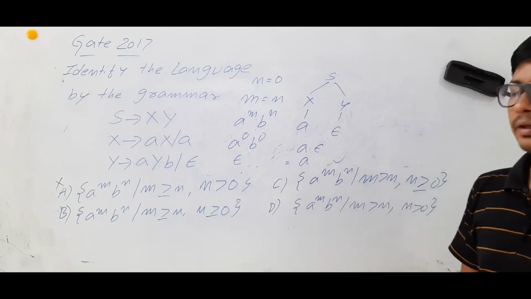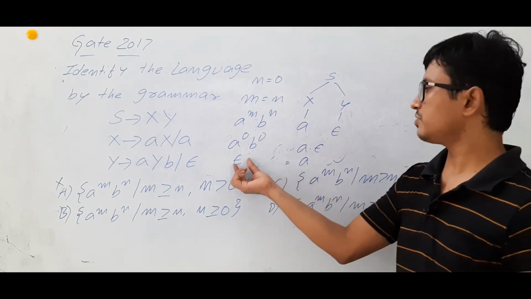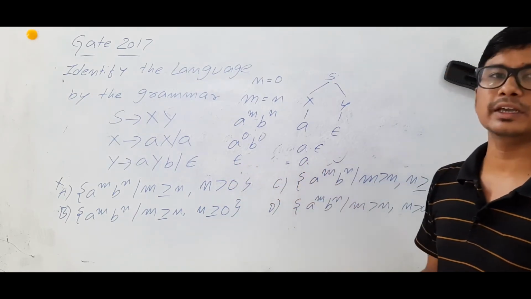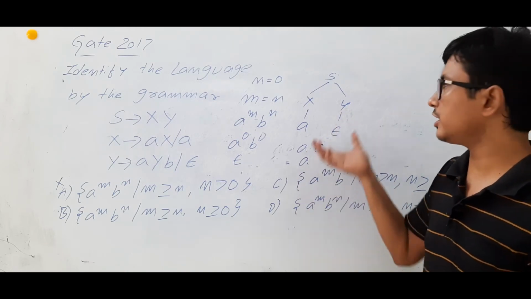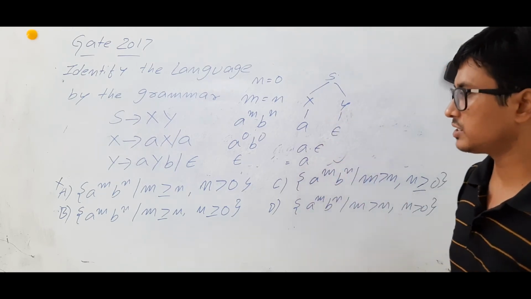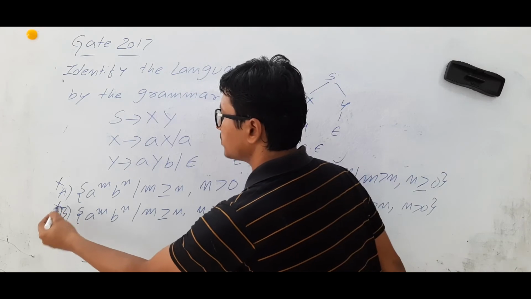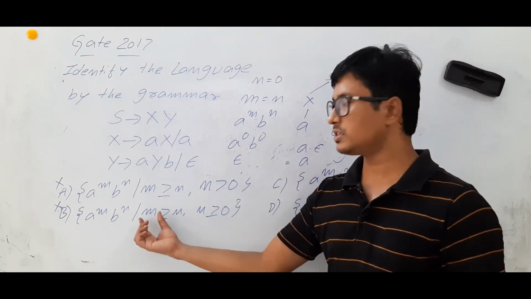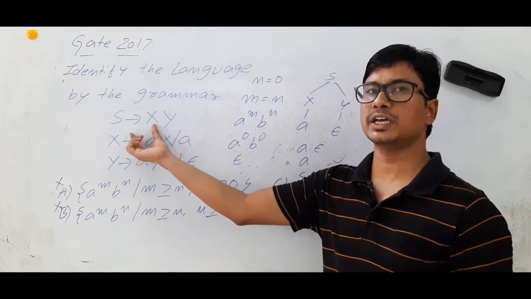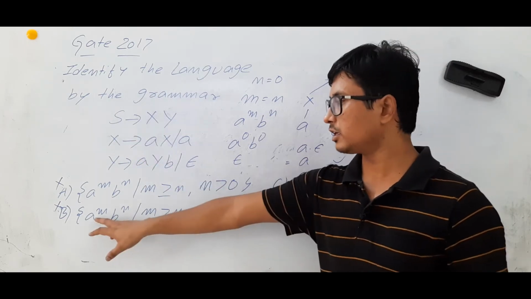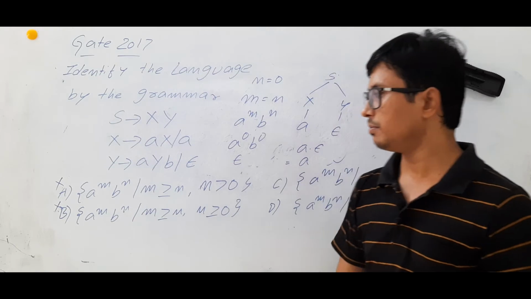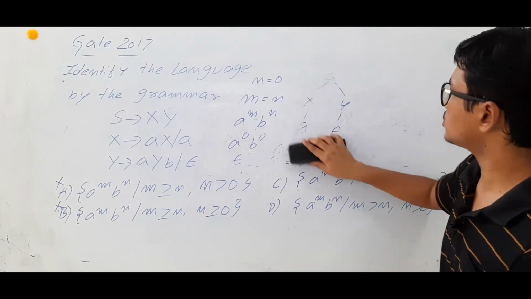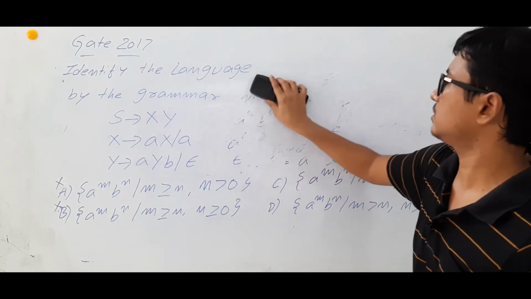So I got a. In the process of generating epsilon, I generated a, and I was not able to generate epsilon from this grammar. So I can say that this option B is also not a correct answer. Why? Because the string epsilon cannot be generated from this grammar, and that epsilon belongs to language B. So this is also not a correct language.